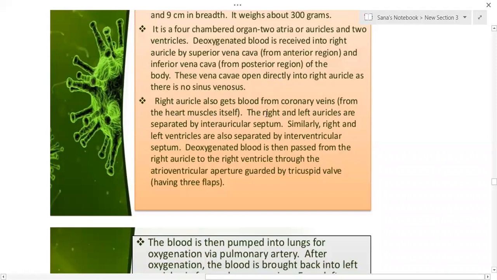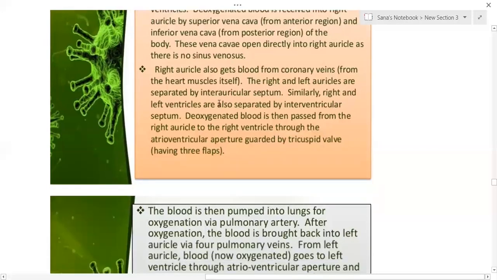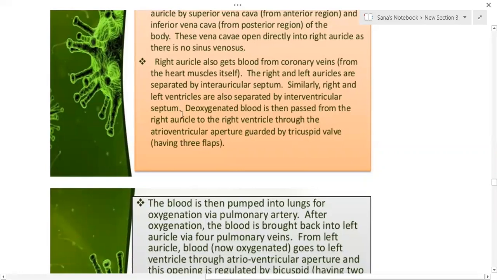The right and left auricles are separated by the interauricular septum. The two auricles are separated by the septum. Similarly, right and left ventricles are also separated by the interventricular septum. There is a small hole in the fetal circulation in the interauricular septum, called the foramen ovale. Only in fetal circulation can you see the foramen ovale.